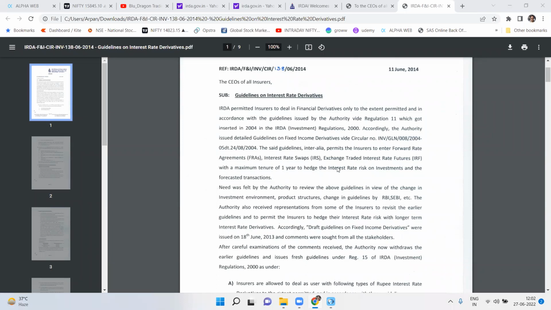So today we are going to go through a circular that is related to derivatives. Now, since we are doing the ALSM and the capital management portion, this circular was very important. You can see this is a big circular. There are a lot of points written here.